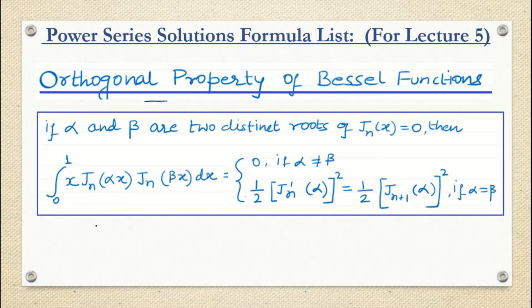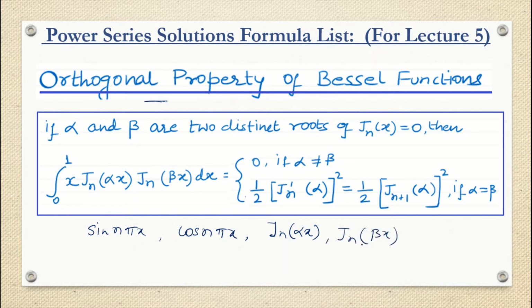Because if we have to construct, suppose, sin n pi x, or the function cos n pi x, or even the Bessel function Jn alpha x, we will come to know why we are writing Jn alpha x or Jn beta x.